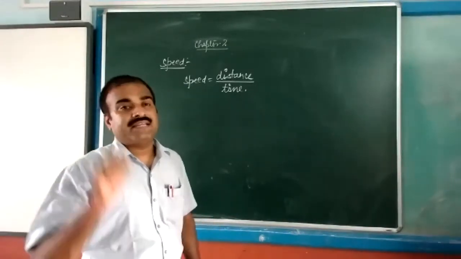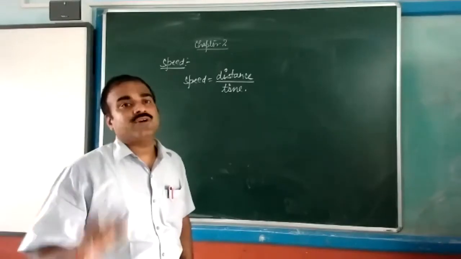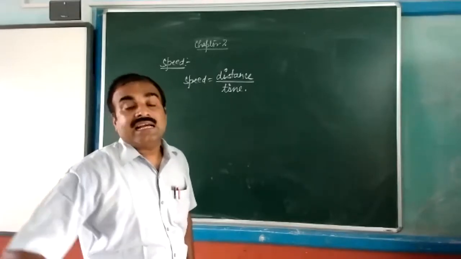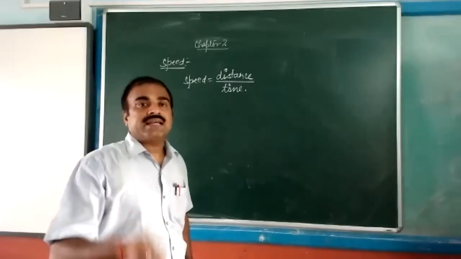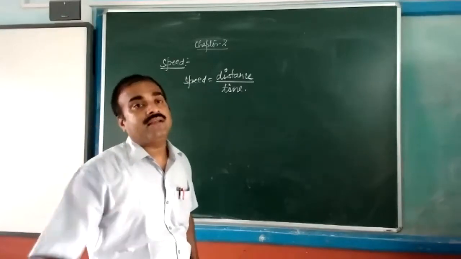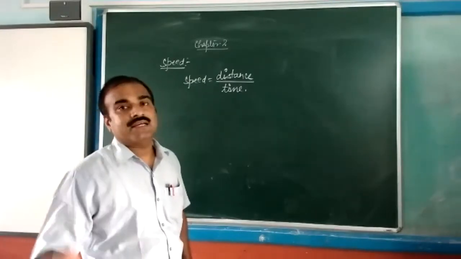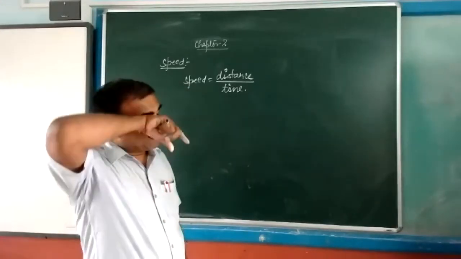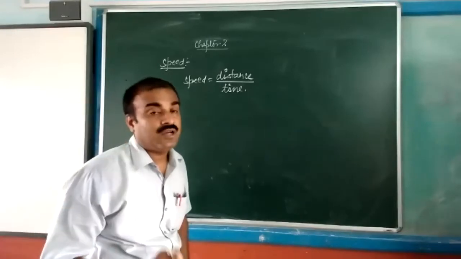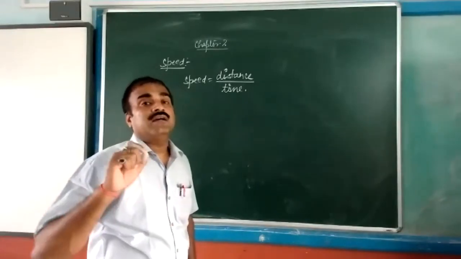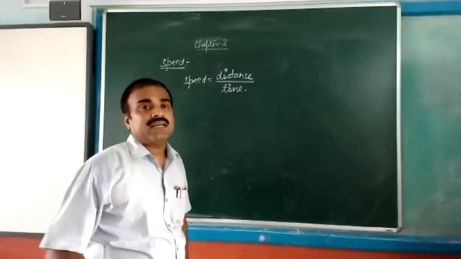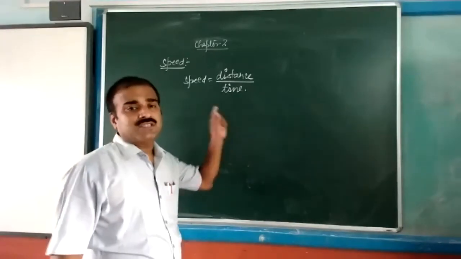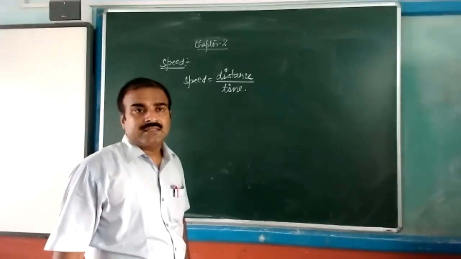The rate of change of distance is known as speed, or in 1 second, whatever the distance covered by the body is known as speed. Both you can say. The rate of change of distance is known as speed, or whatever the distance traveled in any direction in 1 second is called speed.